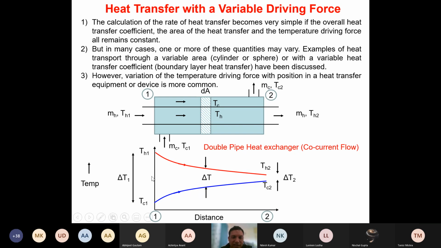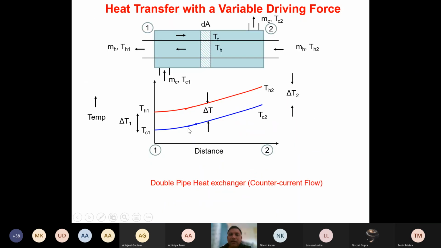Here you can see this delta T1 is very high initially, but then it becomes very small at the end. But unlike that, in a counter current flow, the delta T more or less remains around the same value, but it is not exactly the same. Some variation will be there, depending on what value of CP you are having. Got the point? Depending on what value of specific heat for the individual fluid you are having, this delta T will have some variation. All right.